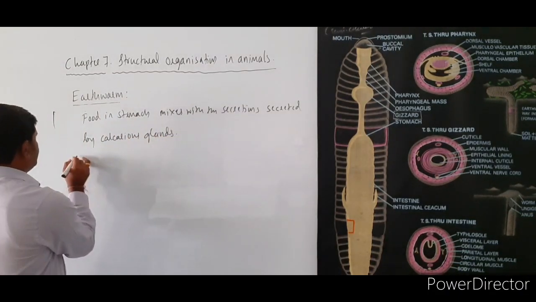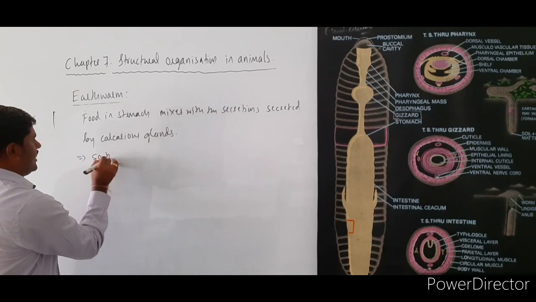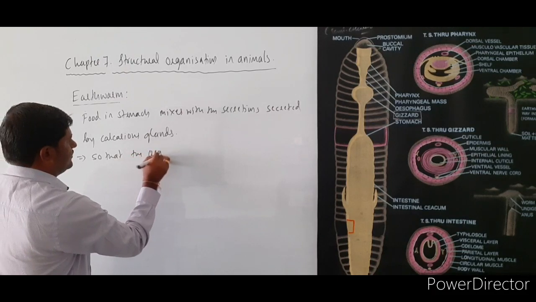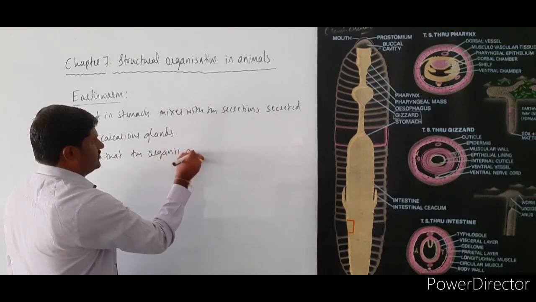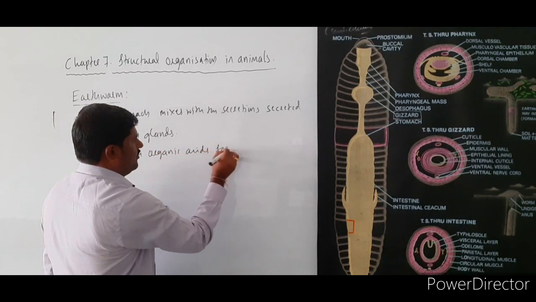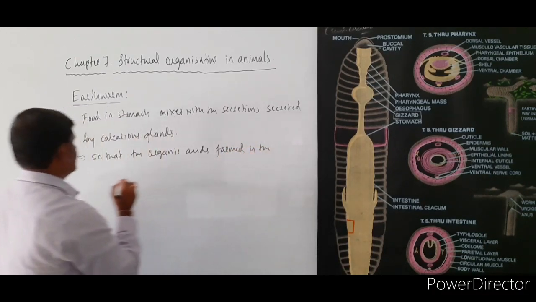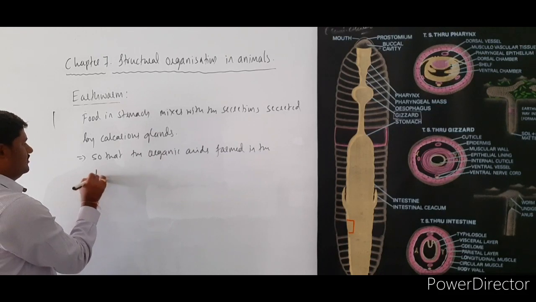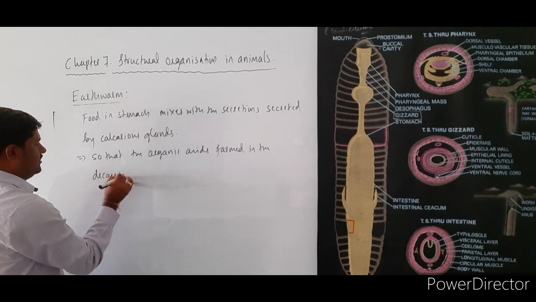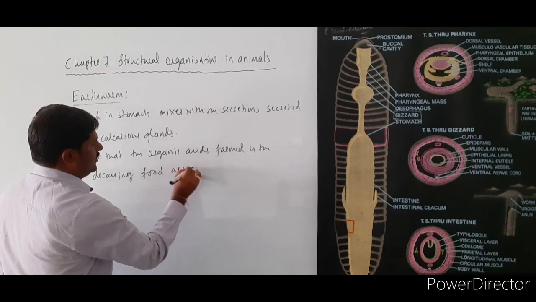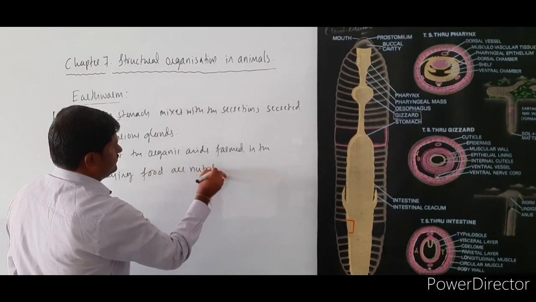Calcareous gland, so what happens, the organic acids formed in the decaying food are neutralized.